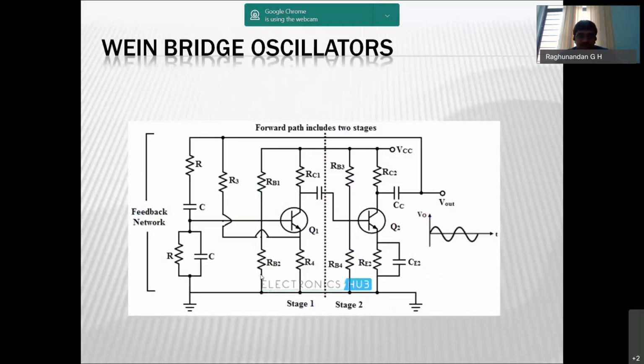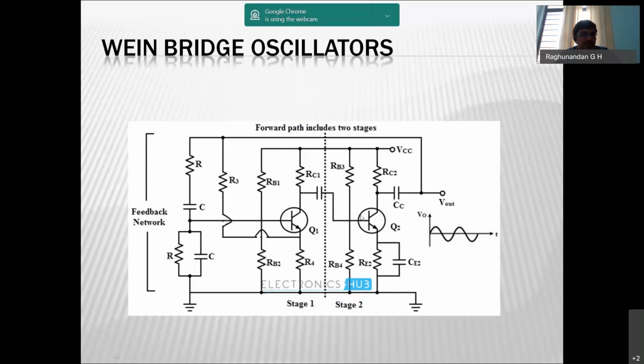Next one is the Wien bridge oscillator. One of the problems was to maintain the Barkhausen criterion. To satisfy that itself was a challenging task. So that's why we go for the Wien bridge oscillator, where we are going to use two amplifier stages. You can see here, this is one amplifier stage and this is the other amplifier stage. Two amplifier stages are there, connected in such a fashion that the output of the first stage becomes input to the second stage.